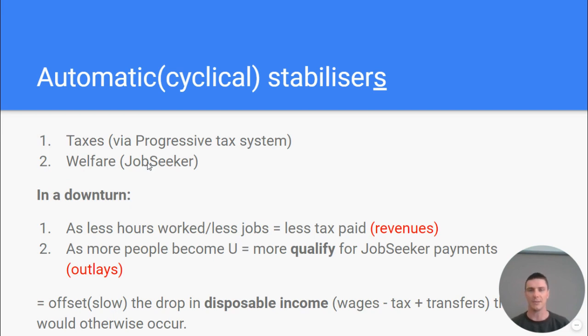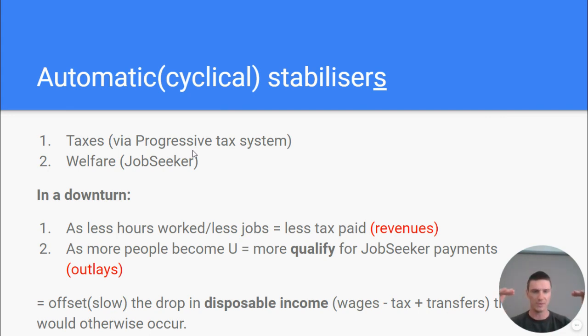So automatic stabilizers, remember there are 2. On the revenue side of the budget, or taxes, we have a progressive tax system in Australia. We'll come back to that. Or on the expenses side, on the outlay side, which is via welfare payments. Let's look at how they'd work in a downturn, just as a little refresher. So in a downturn, as workers work less hours and there's less jobs around, so higher unemployment, they're likely to pay less tax.